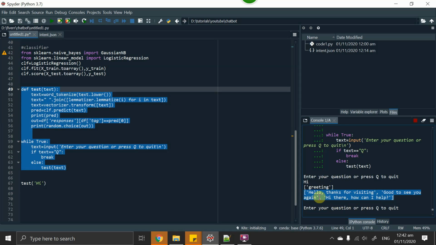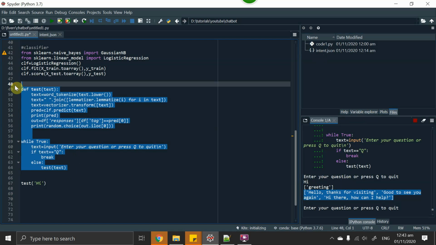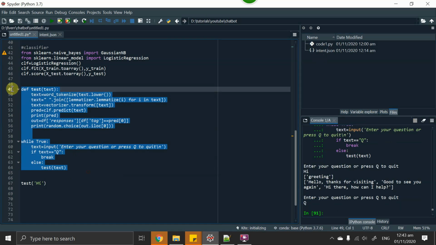Because we are unable to select this column, I will do out.iloc. The random.choice function is seeing this as one line and it has no other option. So if I use it this way, iloc[0], it can see that it has different ones. Just try this one. Sorry, let's just finish this and run this again.